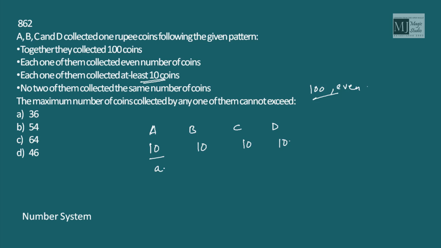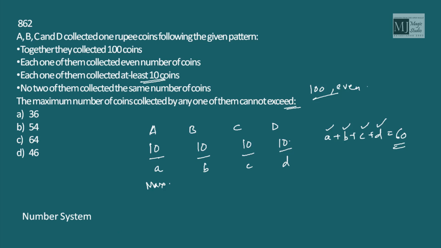Now, with the remainder, I can say the remainder is A plus B plus C plus D, which is 100 minus 40, that is 60. No two of them collected the same number of coins. That means the values of A, B, C, D are all different. The maximum number of coins collected by any one of them cannot exceed... Suppose A collected the maximum.